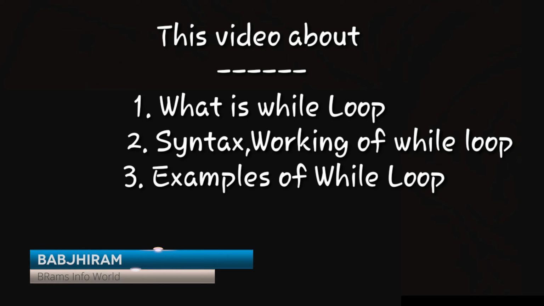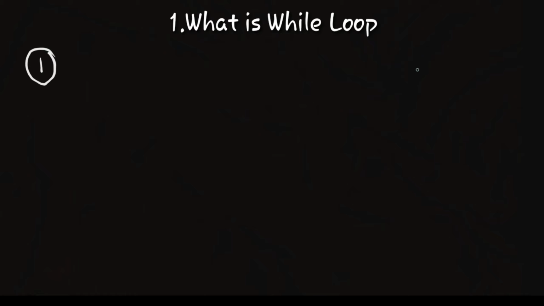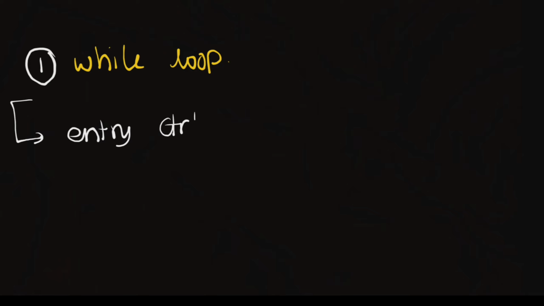So last class from C language, we already studied what is the introduction of looping. From that, we are going to talk about the first looping technique, which comes under the while loop. Do you know what a while loop is? A while loop is nothing but an entry control looping technique. So what does entry control looping technique mean?